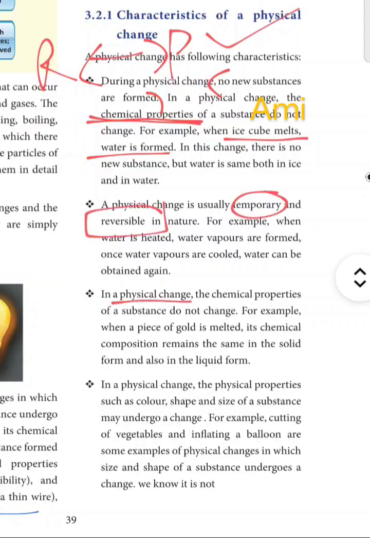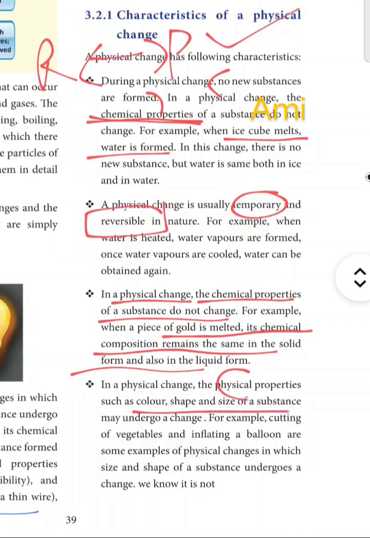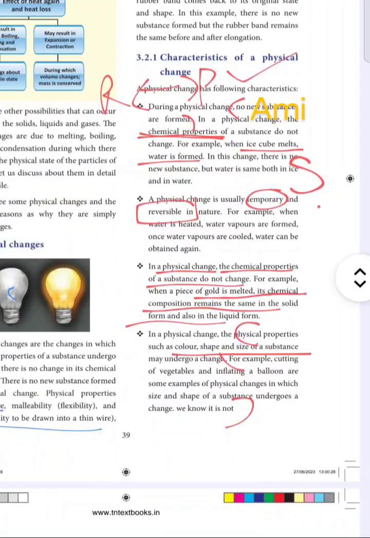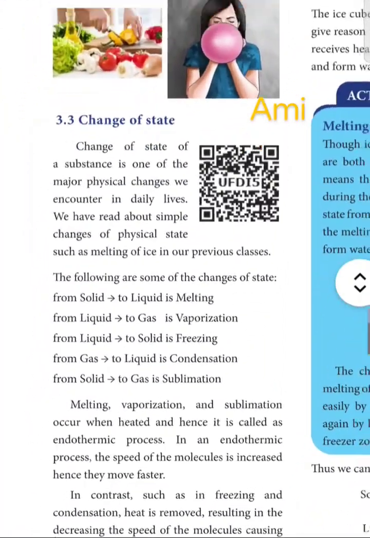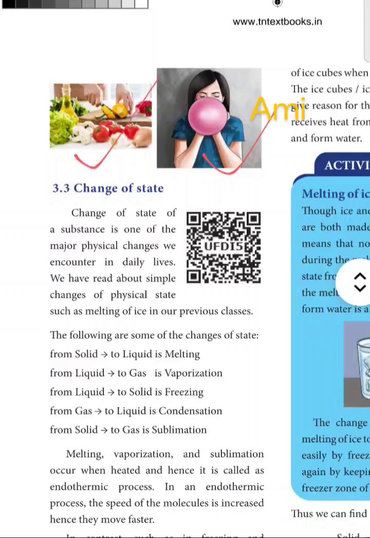In a physical change, the chemical properties of substances do not change. If a piece of gold is melted, its chemical composition remains the same in solid form and also in liquid form. Then physical properties such as color, shape, size of the substance, for example cutting of vegetables, all these come under the physical categories. Inflation of a balloon, cutting of vegetables, all these come under physical changes.